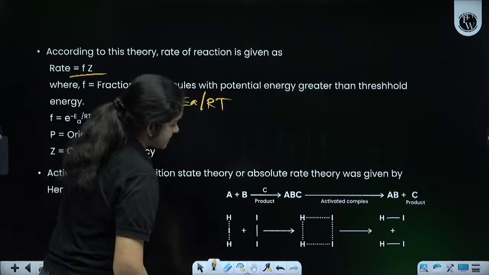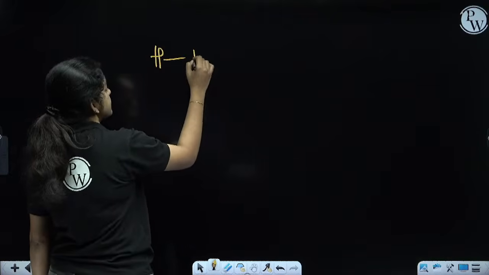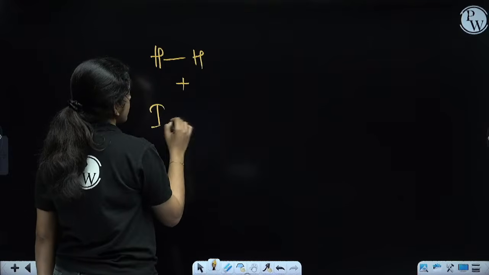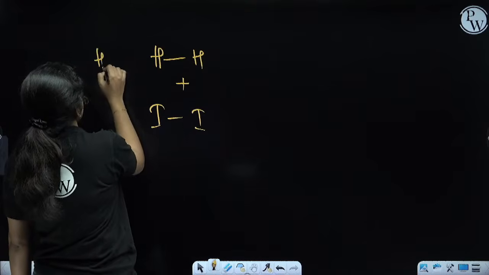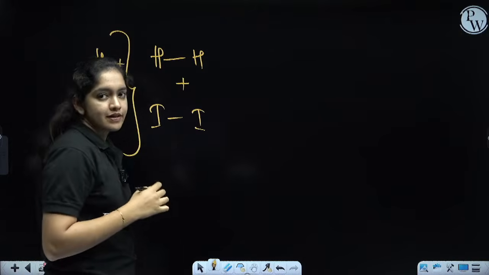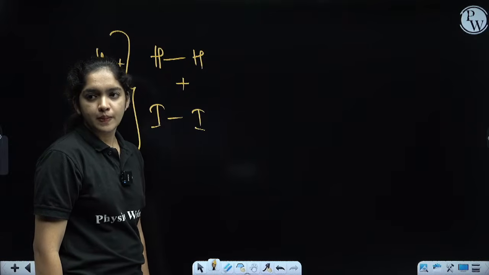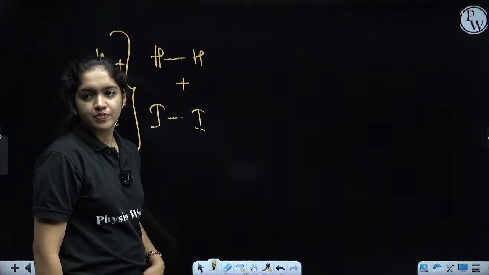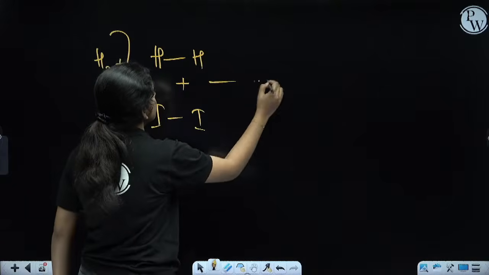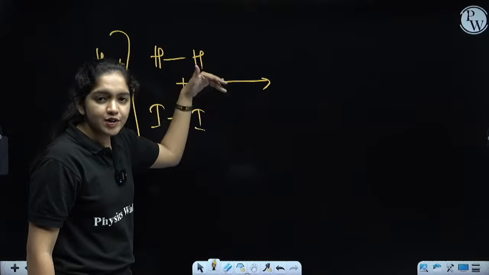This is very, very easy. Just look. We have taken hydrogen gas and iodine, that means H2 is going to react with iodine. What is happening here? We are mixing hydrogen and iodine.